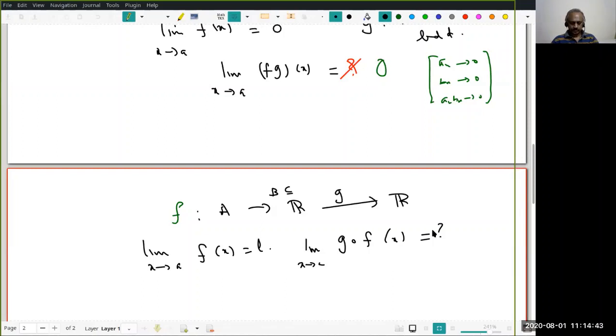The restriction on g is to be defined on some interval containing L. Say it again. So g of L, that's a correct thing. Therefore, as I said, if it is R, there is no problem. But if I simply said B, suppose I only said B, g of L should make sense. Therefore, what should I insist? What kind of B should I have?